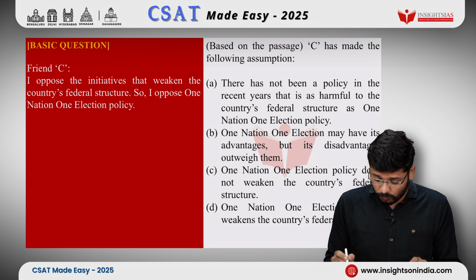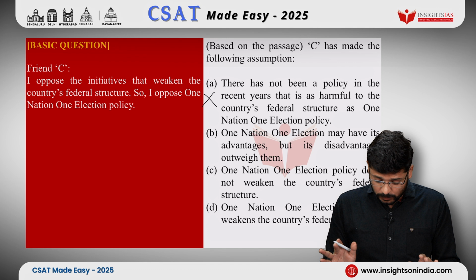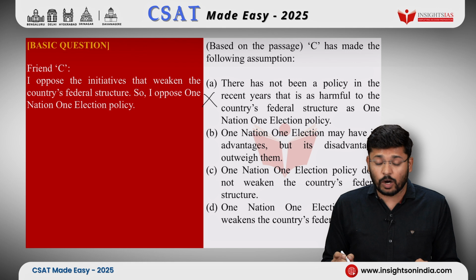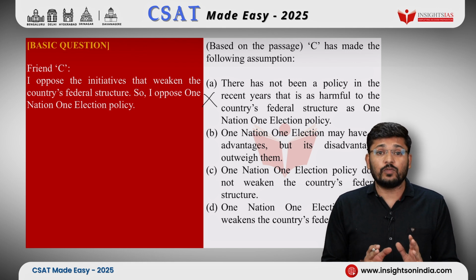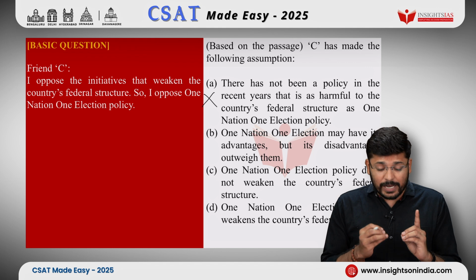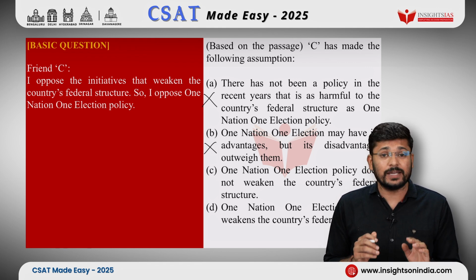There is no mention of other policies in the passage. So we will reject option A. Look at option B. ONOE may have its advantages, but its disadvantages outweigh them. There is no mention of other advantages or other disadvantages. There is only mention of ONOE affecting the country's federal structure. So we will reject option B also.